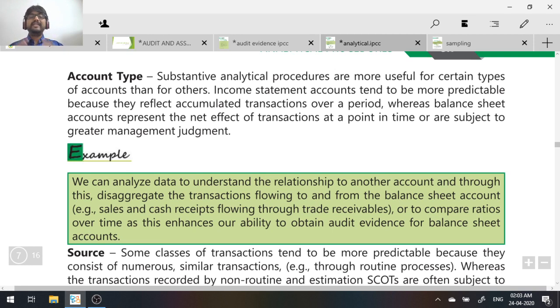Okay, so that is why income statements tend to be more predictable, because of the accumulated transactions. That is why it is better to perform analytical procedures on income statement items rather than on what? Balance sheet items. It doesn't mean you don't do it on the balance sheet, but it is more preferable on income statement items, P&L items. Okay, account type. So the first factor affecting the substantive analytical procedure was availability of data. Second is disaggregation. Third is account type.